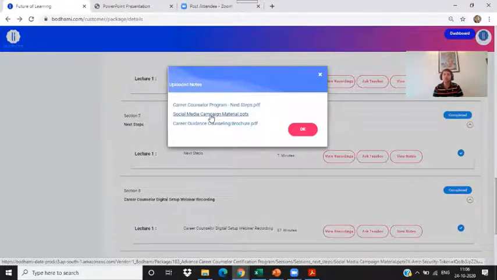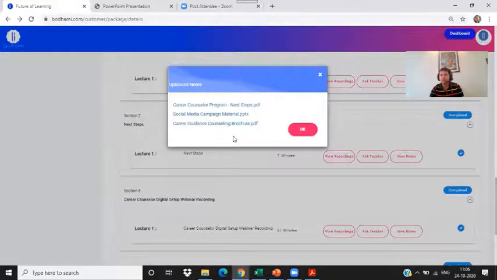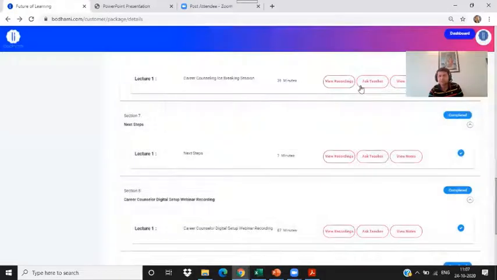So if you want to run your campaigns on Facebook, on Instagram, on multiple social media platforms, the entire campaign material is there in this. This is a PPT version. When you open it, you will see all these campaign materials, which you can use for your campaigns. Then there is a brochure also. I'll show you all these things. The digital copy of the brochure is something you can use for giving to parents and students. So let me show you all these things.